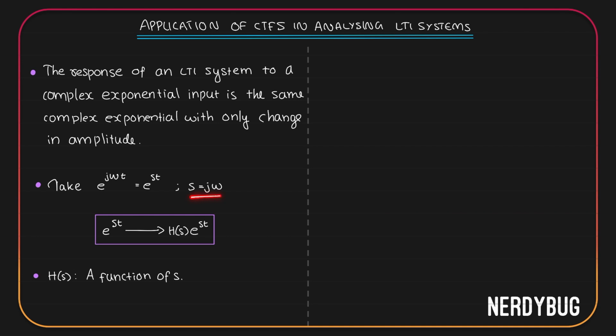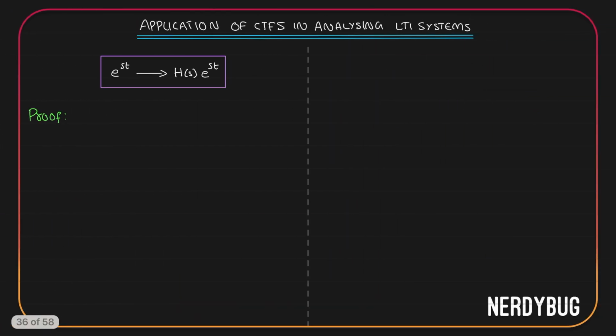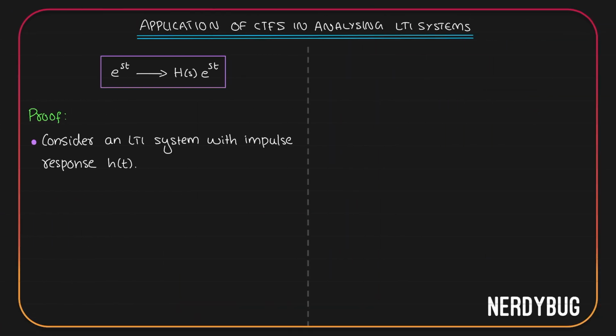And s here is j omega. Let me prove this to you. For that, first consider an LTI system whose impulse response is h of t. Now, let us take the input x of t to be e raised to st. What I have to prove is that the output is going to be in this form.